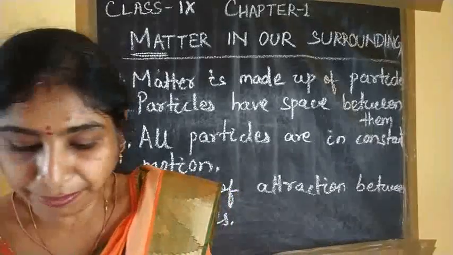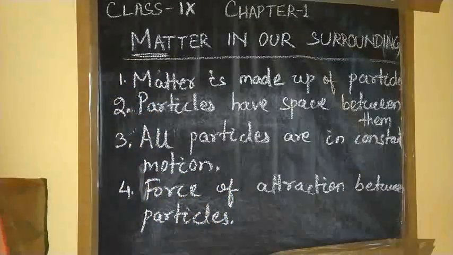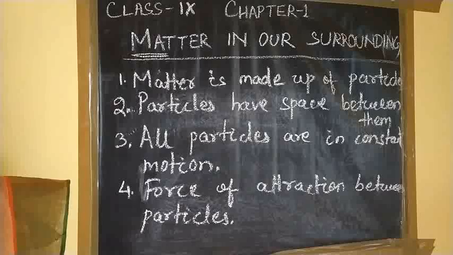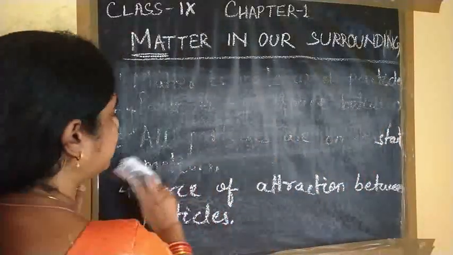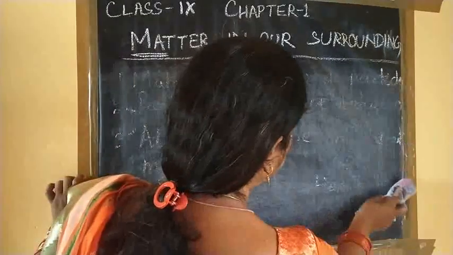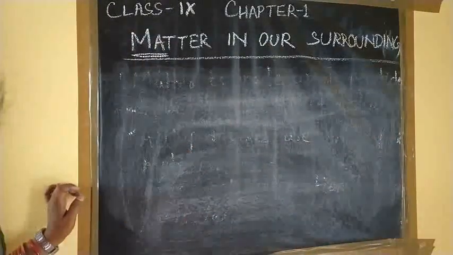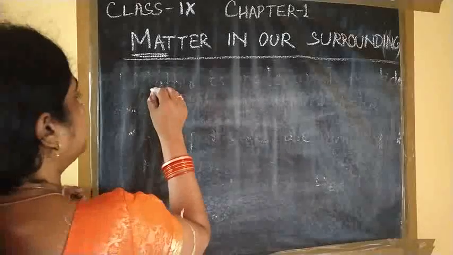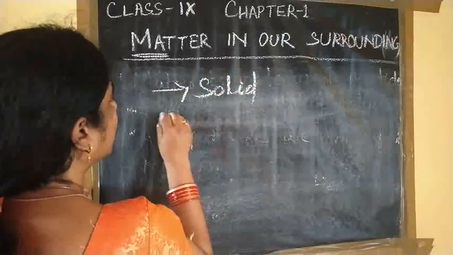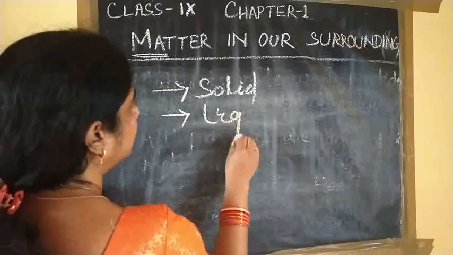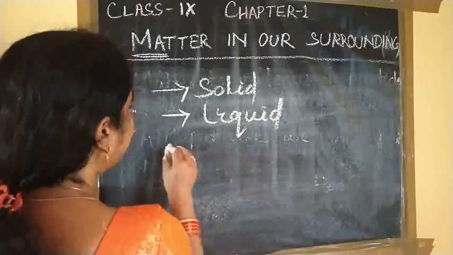So from this, matter is divided into different groups. That is, states of matter are of 3 types, but in higher classes there are 5. Out of these, 3 are taught to you. Matter has 3 states, that is solid, liquid and gas.